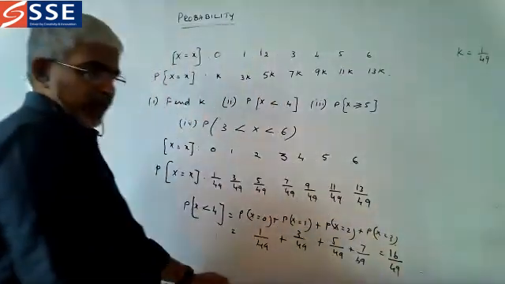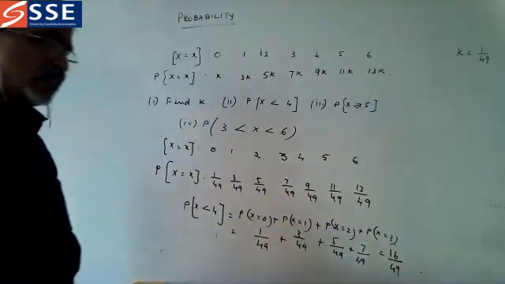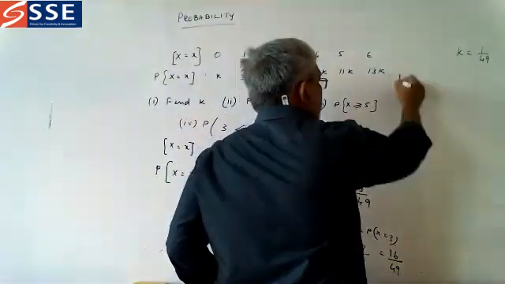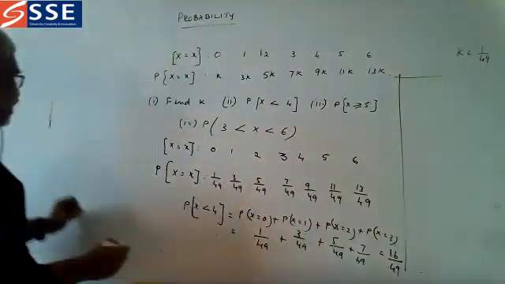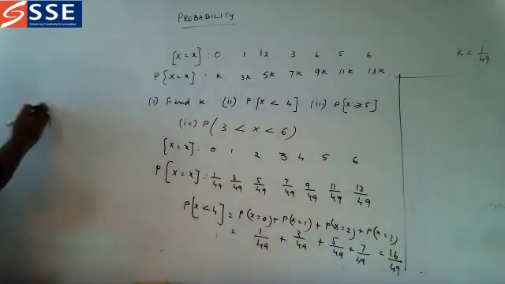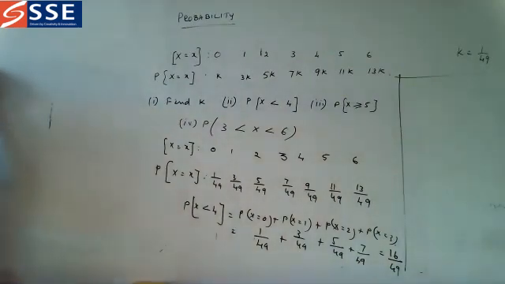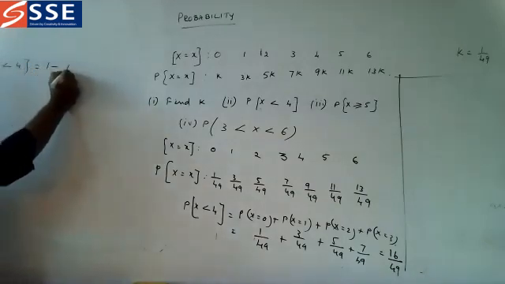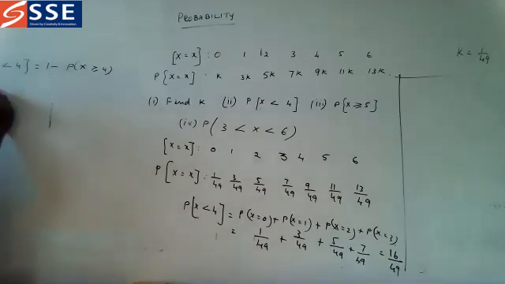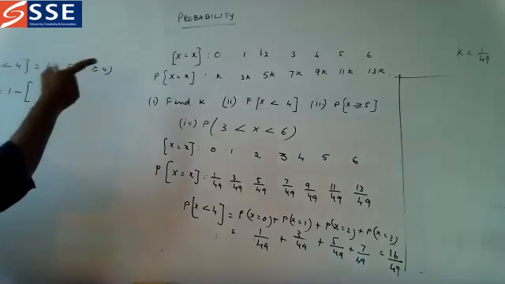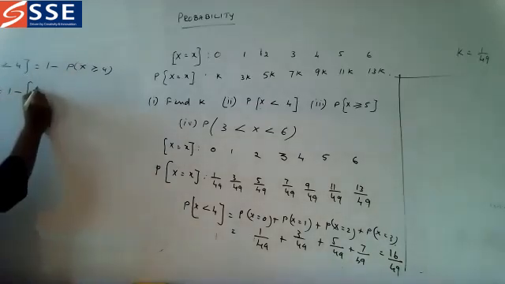So this is one way. The answer is 16 by 49. Another way is very easy. That is, P of x less than 4 is equal to 1 minus P of x greater than or equal to 4. So that means what? It is equal to 1 minus P of x greater than or equal to 4. What are the things? 9 by 49.